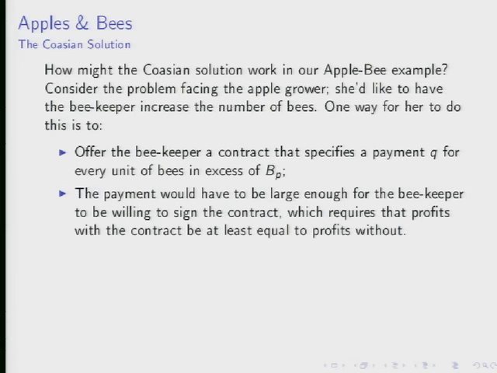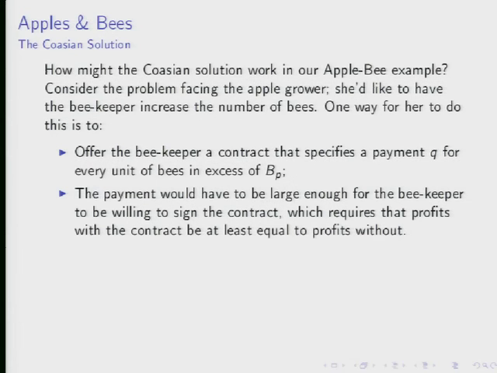And so this is a case where the government's not involved, but the apple grower is providing a Pigovian subsidy, if you like. Anyway, there's a private contract between these parties that involves the apple grower helping to subsidize bee production. So we need to think about the payment here. The payment has to be big enough to induce the beekeeper to actually sign the contract, so we need to check that. The requirement we need to solve in designing this contract is that the beekeeper's profit is going to have to be at least as large in the presence of the contract as it would be if the contract wasn't signed at all. So that's the basic problem we're going to try to solve with this Coasean problem.